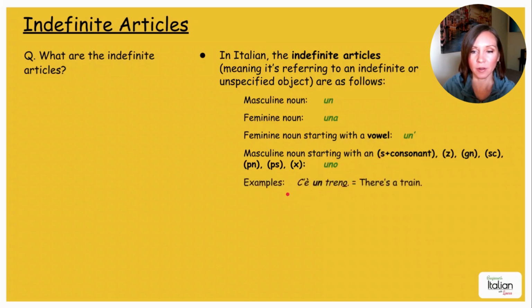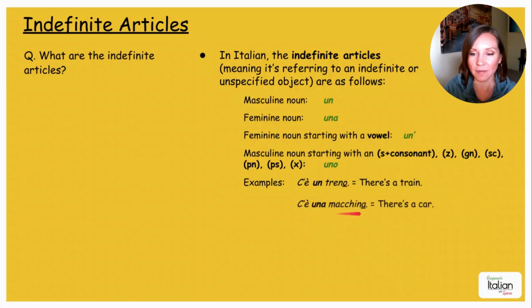Okay, so for example, we have our same examples once more. C'è un treno. There is a train. C'è un treno because it is a masculine noun. It's a masculine singular noun because you don't use these with plural nouns. Okay, so it makes it a little bit easier.